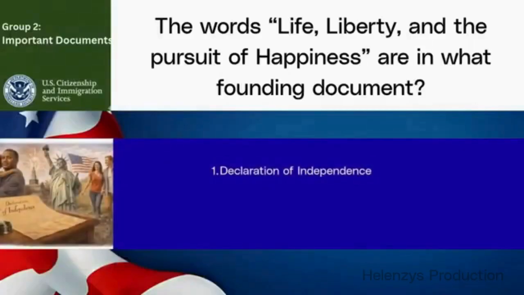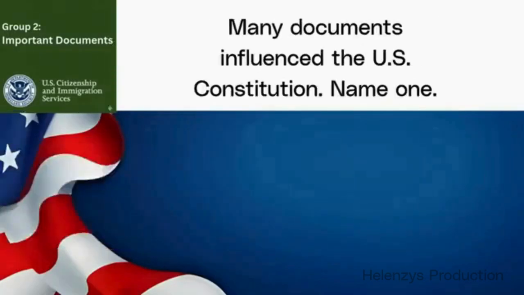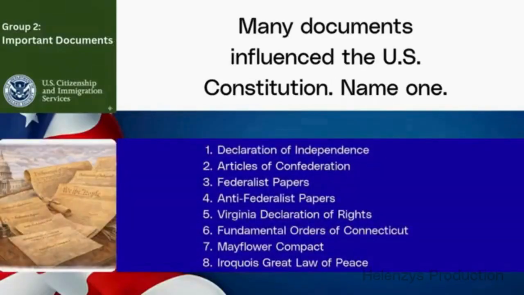Quick recall. The words life, liberty, and the pursuit of happiness are in what founding document? Declaration of Independence. Many documents influenced the U.S. Constitution. Name 1. Declaration of Independence, Articles of Confederation, Federalist Papers, Anti-Federalist Papers, Virginia Declaration of Rights, Fundamental Orders of Connecticut, Mayflower Compact, Iroquois Great Law of Peace.